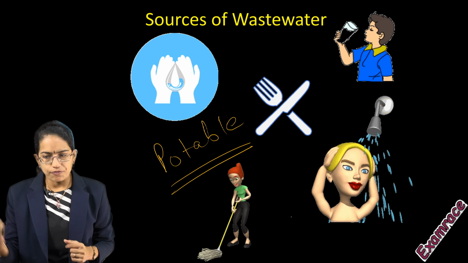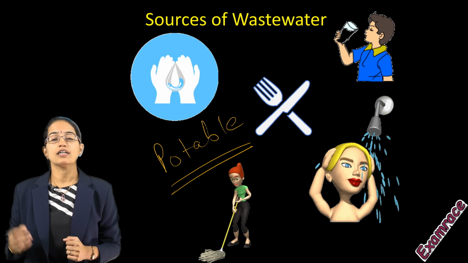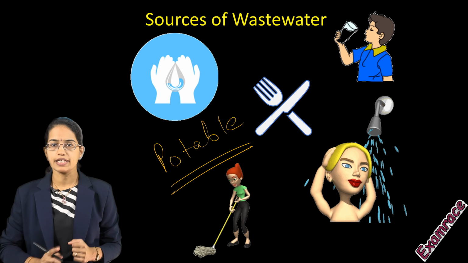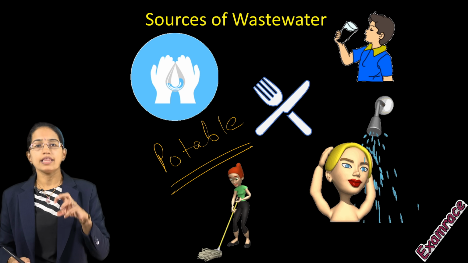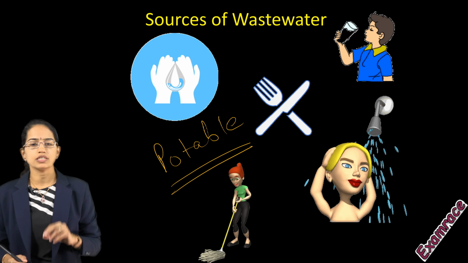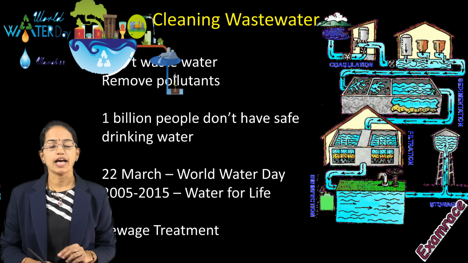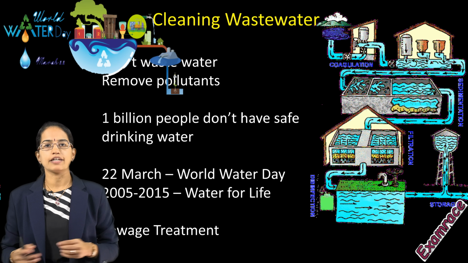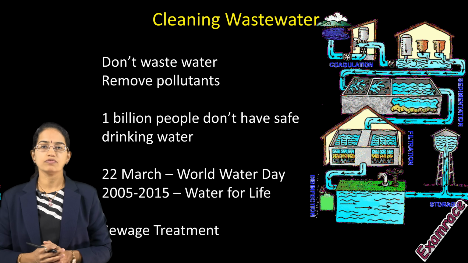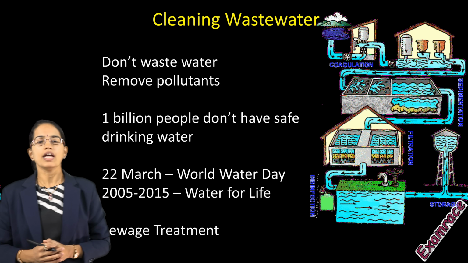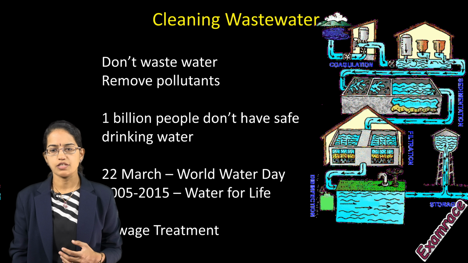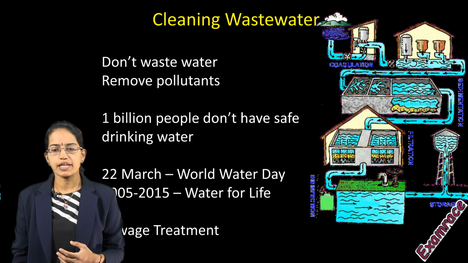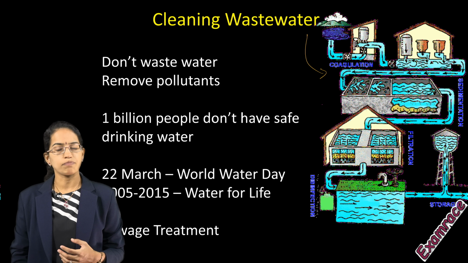Now if we look at the UN statistics, around the globe about 1 billion people do not have access to safe drinking water. In line with the conservation of water resources, 22nd March is celebrated as World Water Day. The decade of 2005 to 2015 was considered as Water for Life, and the idea is to remove the pollutants. In this diagram, as you can see, the pollutants are coming in from industry as well as household waste. They are being gathered and finally going into the filtration plant.